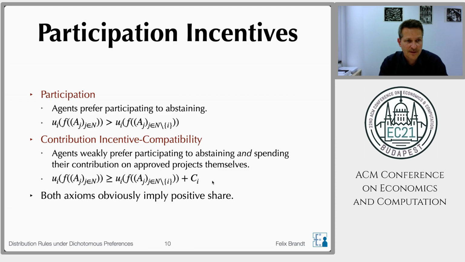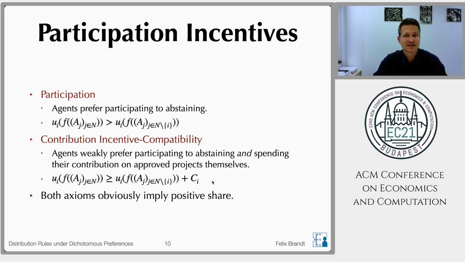Now, other properties that we looked at are participation incentives, which are also quite interesting in this context. Clearly, we would want agents to be better off by participating than not participating. And this property is formalized using a strict inequality here because agents not only bring their preferences to the table, but also their contribution. So they are contributing an additional amount of resources. So it seems natural to assume that the utility should be strictly larger for participating than for not participating.